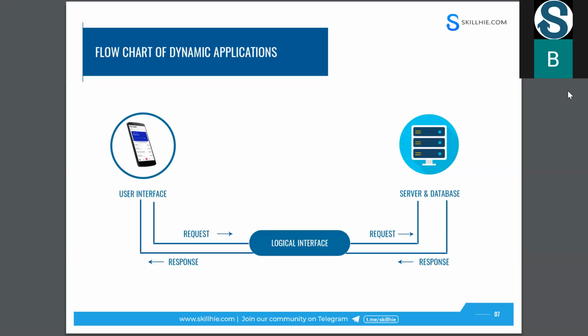Just imagine, I am telling you how to get Family Man videos to your device and play them. At the UI level, you just click episode 1 of Family Man. That request goes to the logical interface. The logical interface is programming, so you need to make one logic in it. Let's have one logic here.